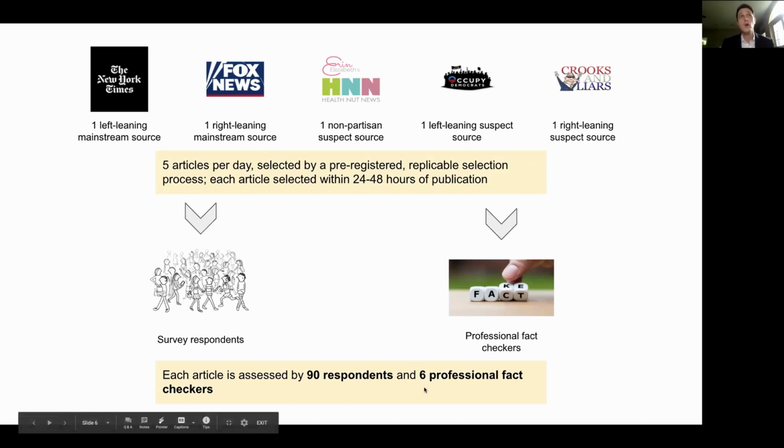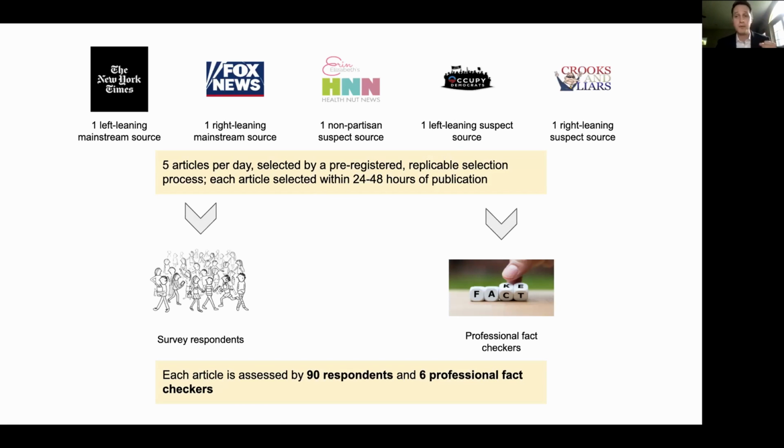On a given day, we'd source 5 articles. One of those articles might be from the New York Times. That would be our mainstream left. One would be from Fox News. That's our mainstream right. And then we have, again, our sort of neither nonpartisan suspect source, one left-leaning article from a suspect source, and one right-leaning article from a suspect source. That would go out to respondents, and that would go out to professional fact checkers. In the end, every article was evaluated by 90 lay people and our fact checkers.